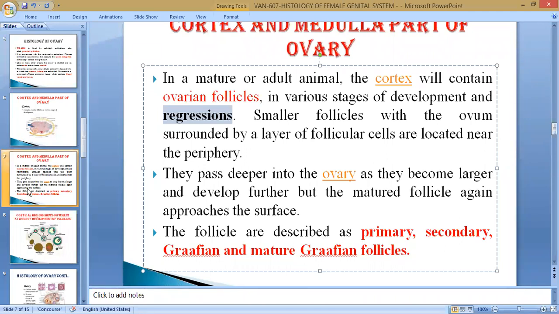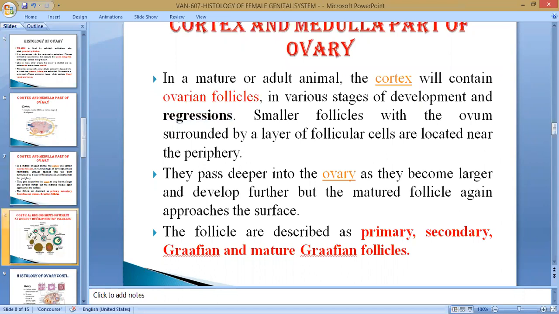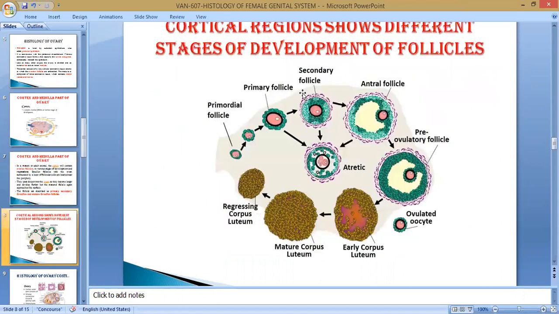You see here again a picture of the different stages of development of follicles. This is the primordial. All these structures are present and all the processes happen near the cortical region. This is the primordial follicle with a single layer.